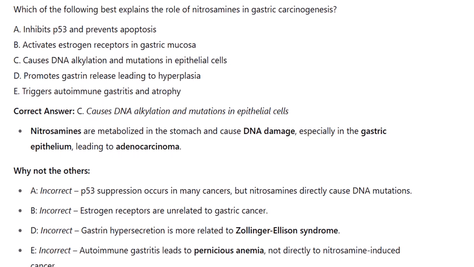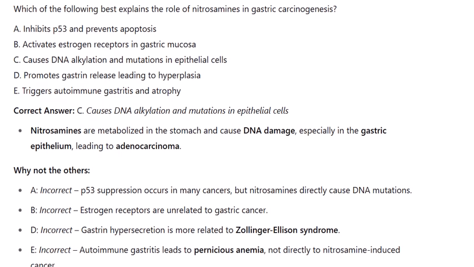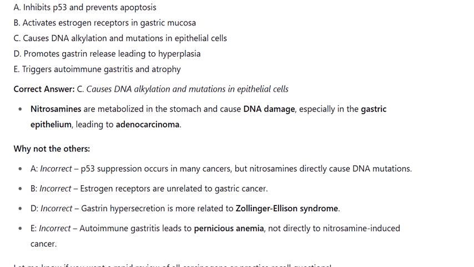A. Incorrect. p53 suppression occurs in many cancers, but nitrosamines directly cause DNA mutations. B. Incorrect. Estrogen receptors are unrelated to gastric cancer. D. Incorrect. Gastrin hypersecretion is more related to Zollinger-Ellison syndrome. E. Incorrect. Autoimmune gastritis leads to pernicious anemia, not directly to nitrosamine-induced cancer.